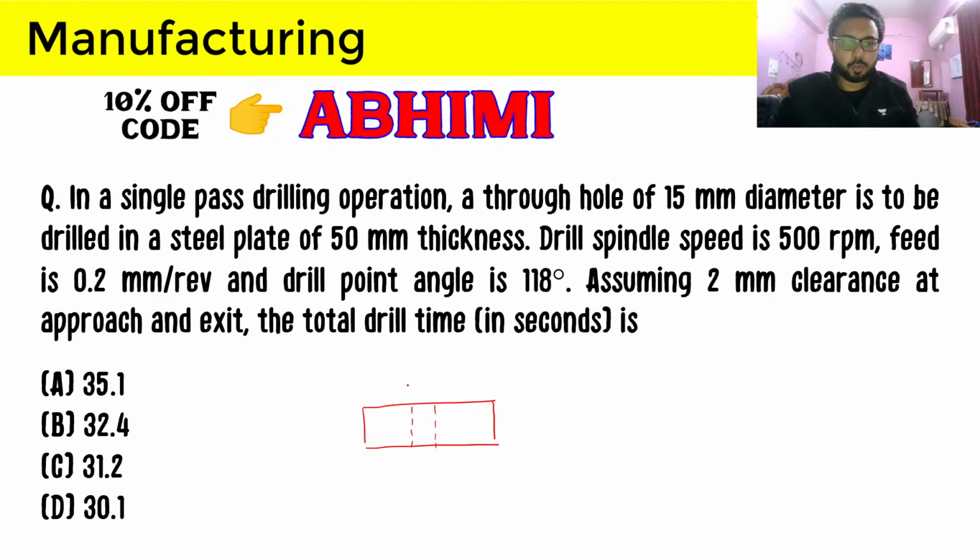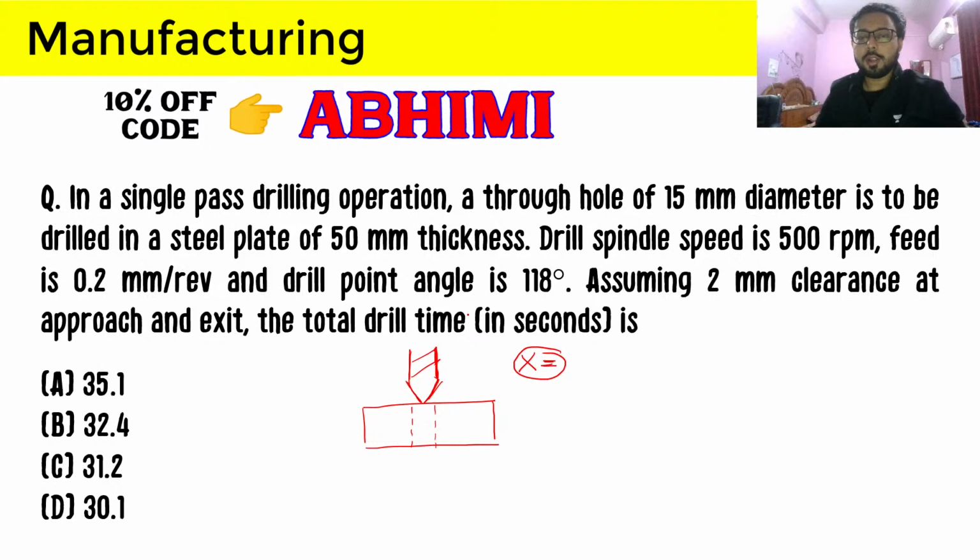So you are going to use this drill bit to make this hole, and the compulsory approach x will be the distance after which the full diameter of the drill bit will come into contact with the workpiece.